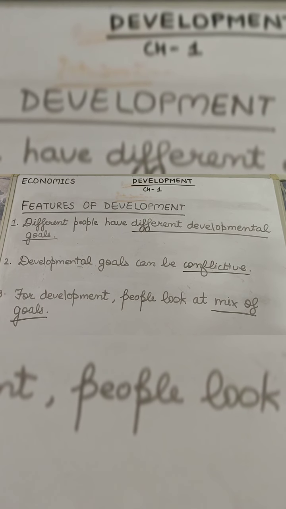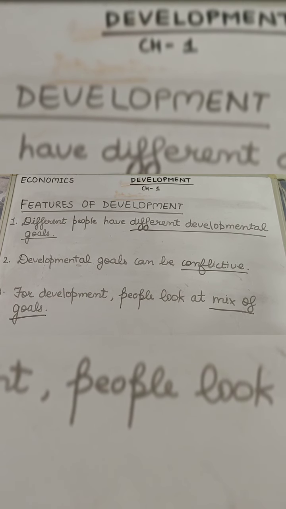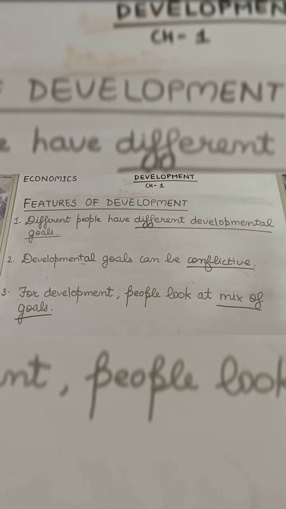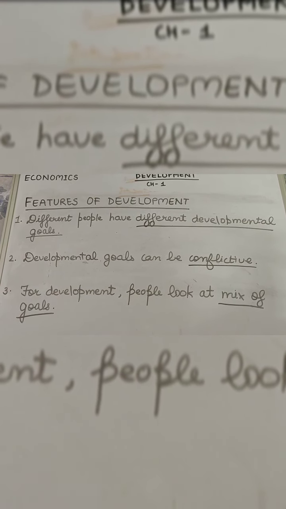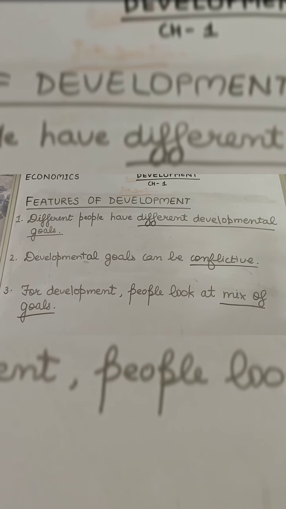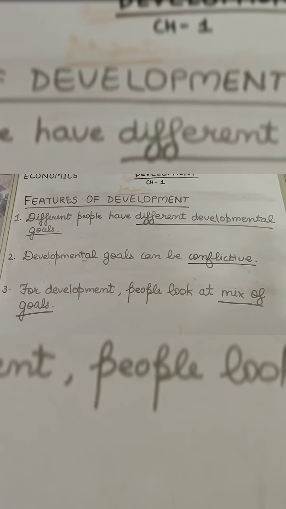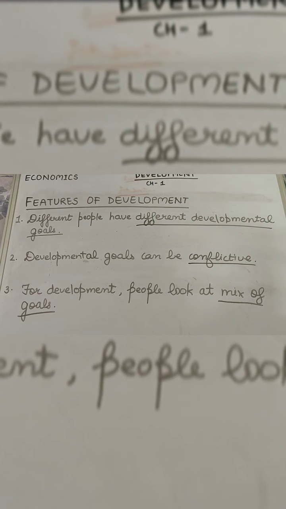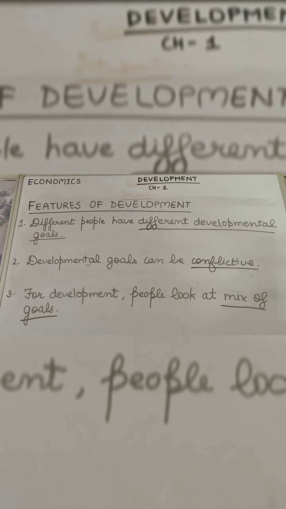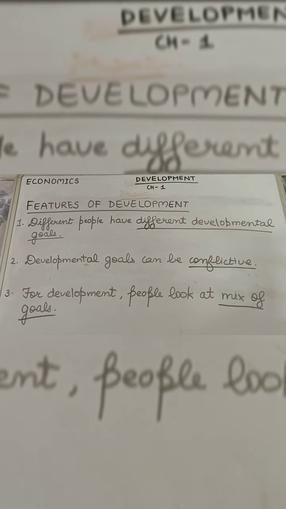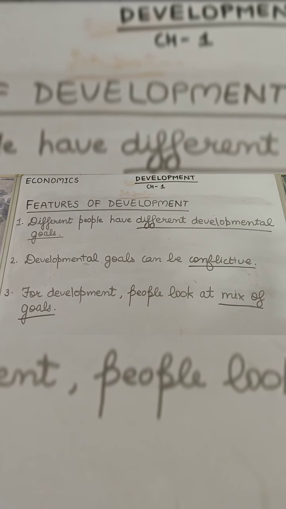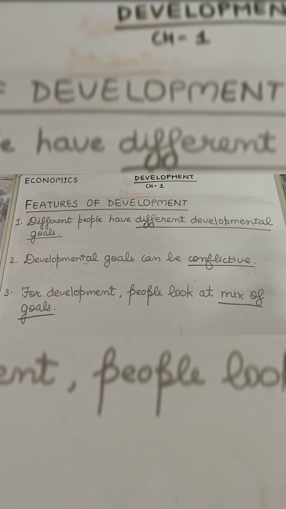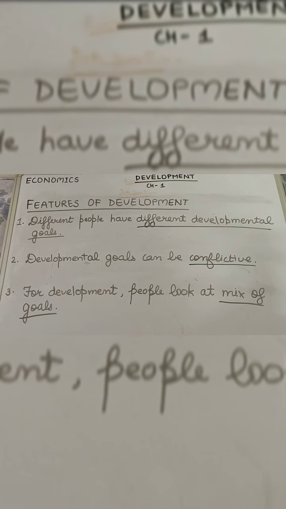Alright, now we would be discussing the features of development. In this chapter, we would be discussing 3 features of development. Starting from the first one, different people have different developmental goals. That means developmental goals vary from person to person. There is a variety of persons, different categories of persons in our country. So each person, each group, each category may not have similar developmental goals, or they vary from each other.